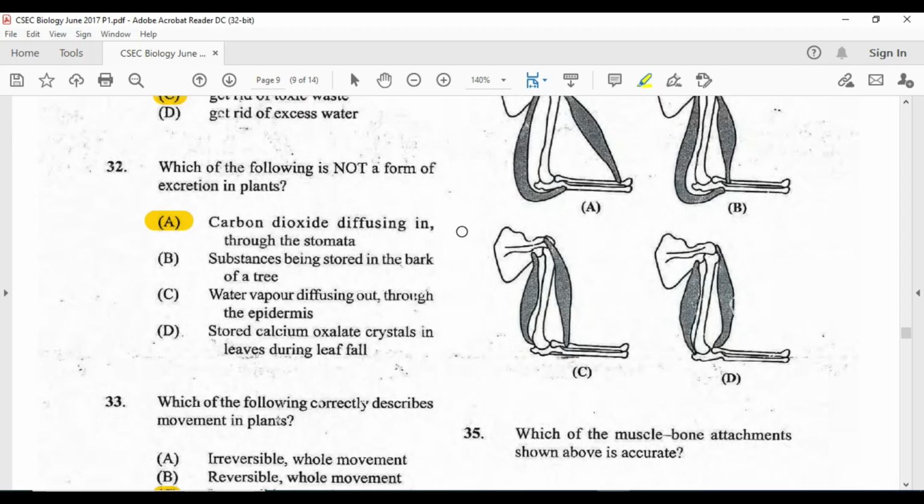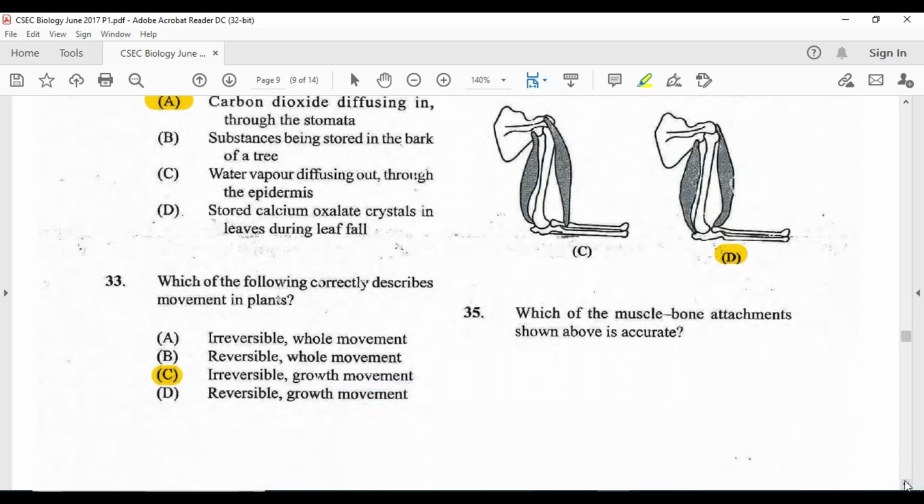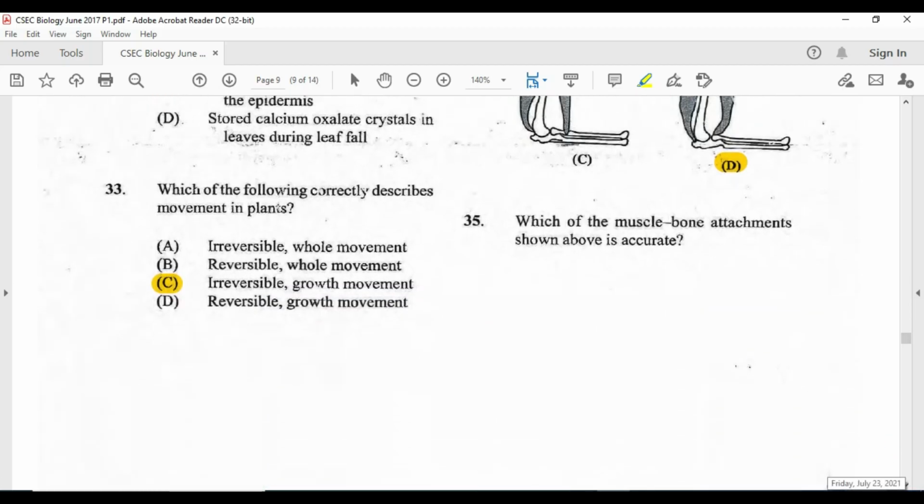Well, right away A is out. You don't have this muscle coming across like this. This muscle doesn't come this far around. What about this one? Oh no, this one is not even touching the ulna. So it's going to be this one. Pretty much the better choice here, D. So we're going to go with D for this. Alright, 35 it's going to be. Muscle to bone attachment, that's what we just covered.